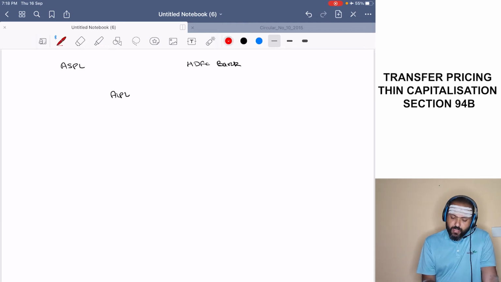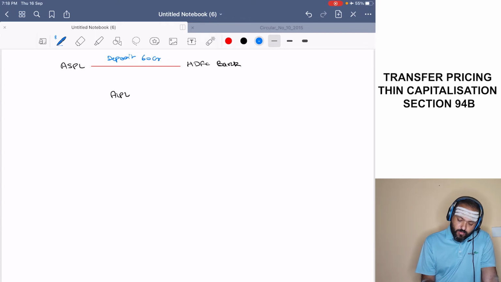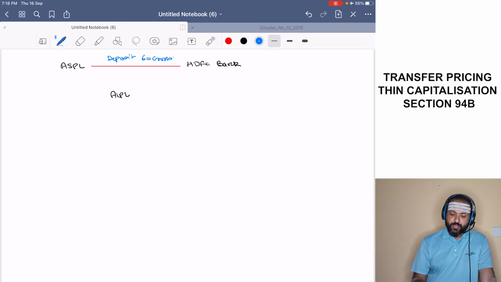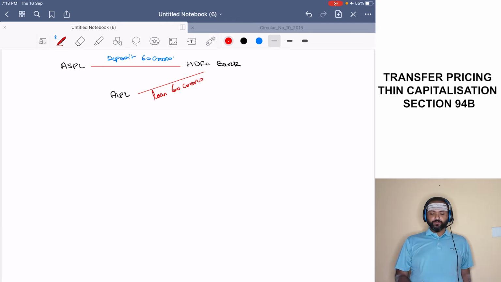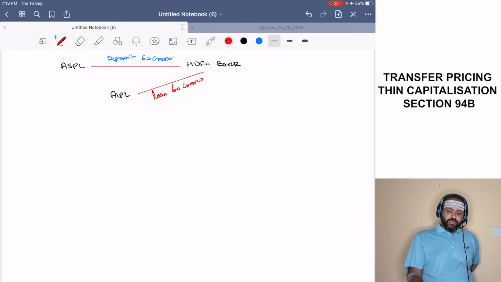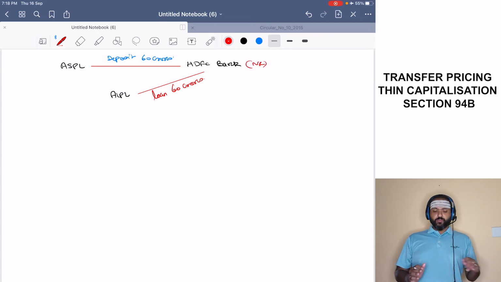Now ASPL made a deposit of, let us say, 60 crores. Okay, and AIPL takes a loan of 60 crores. Okay, let us say that this is a non-resident bank.